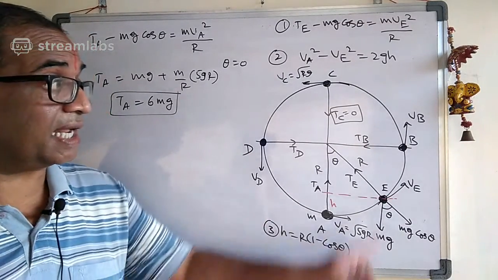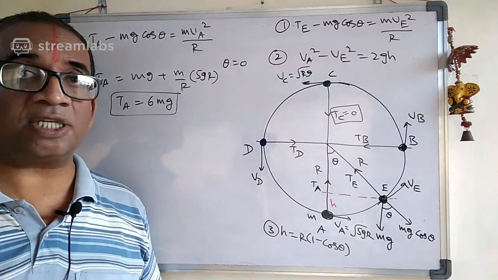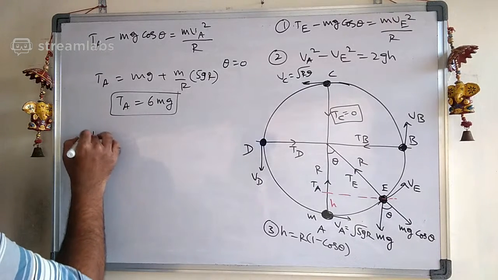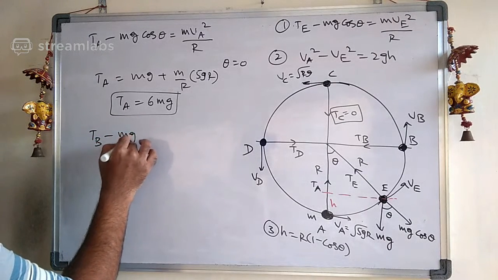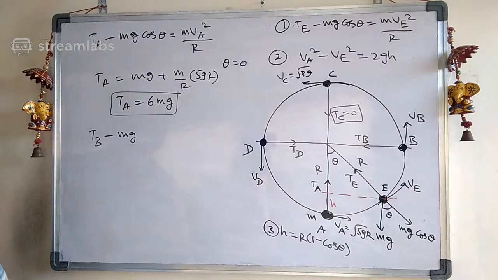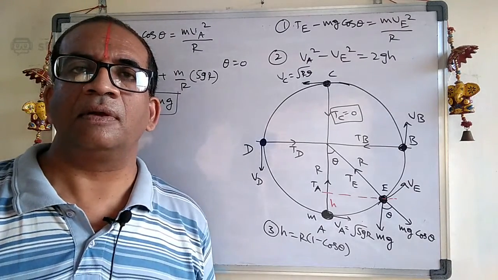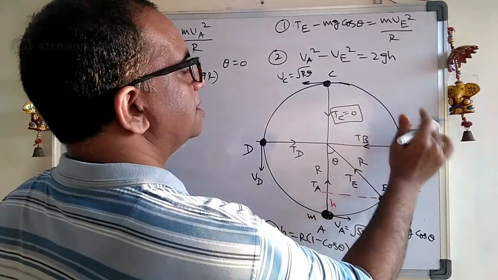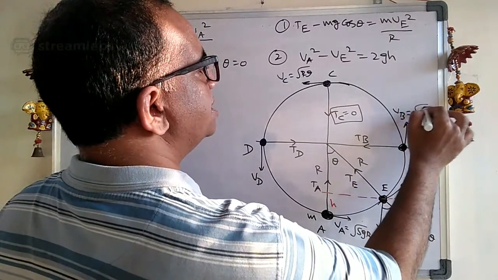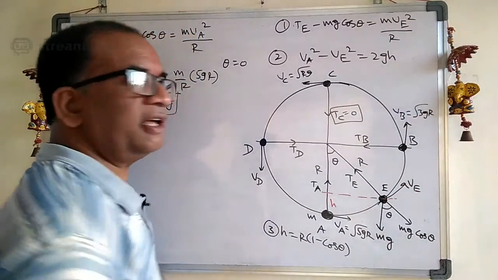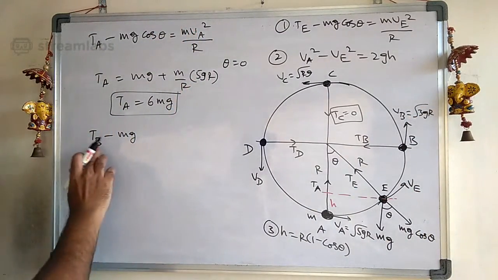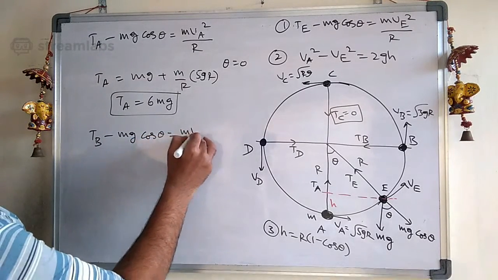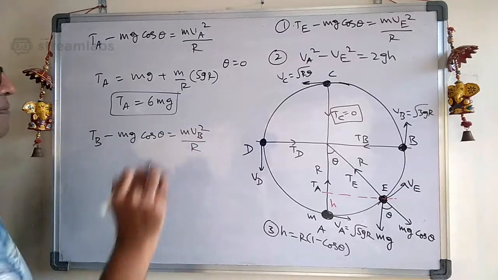Can you calculate the tension at B? See carefully here how to calculate tension at B. TB minus mg cos theta. Wait, have you got the velocity at B first of all? What is the velocity at B? Root of 3gr, we already found it. Now see carefully, TB minus mg cos theta equals m into Vb square by r.